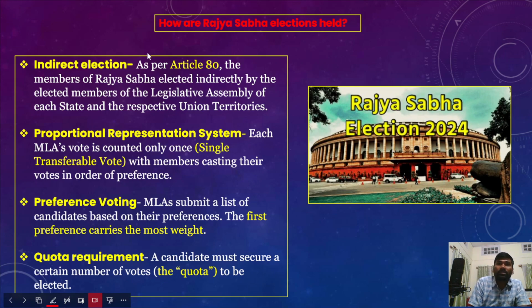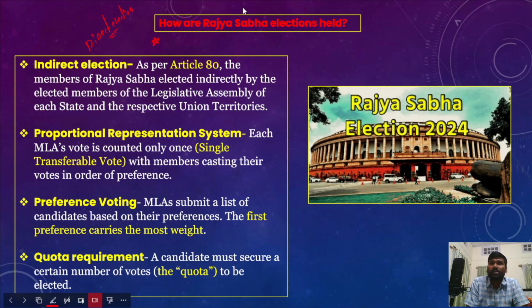Now how are the Rajya Sabha elections held? This is also important, that we need to understand how Rajya Sabha elections are held. For example, Lok Sabha elections are held based on direct election. Based on the direct election, you elect the representatives for the Lok Sabha constituencies.